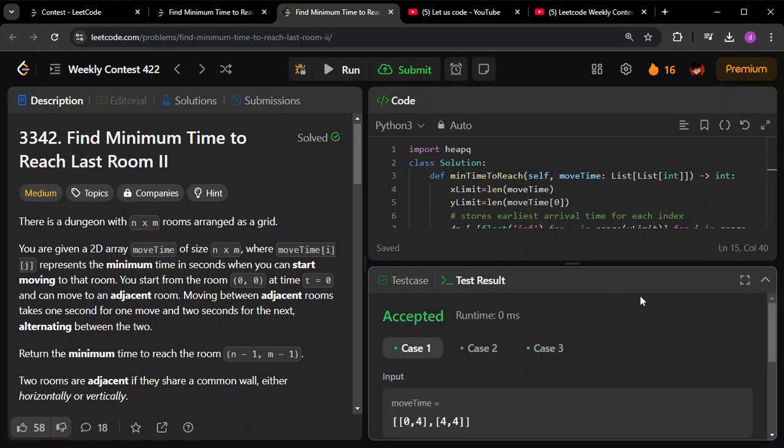You will see that it's clearing all the test cases and it's taking very low time. It's almost the optimal solution that we are having. I've already submitted this and got accepted. So this was the third question.